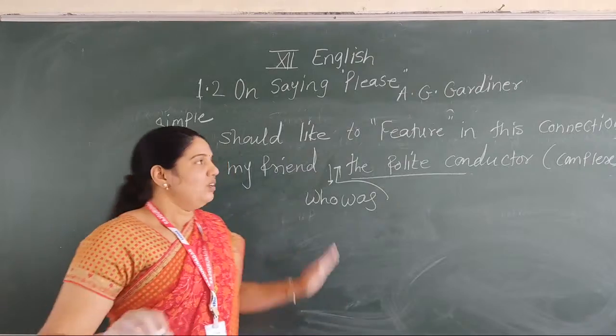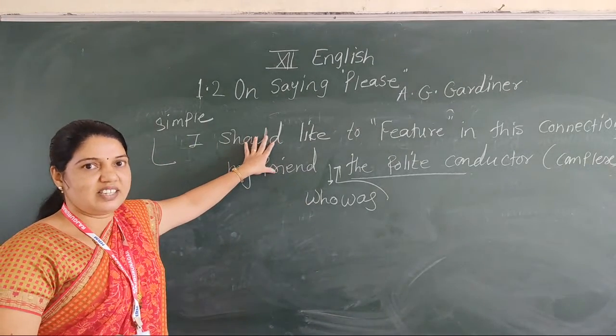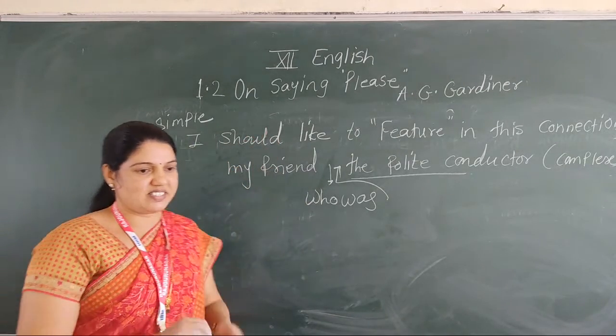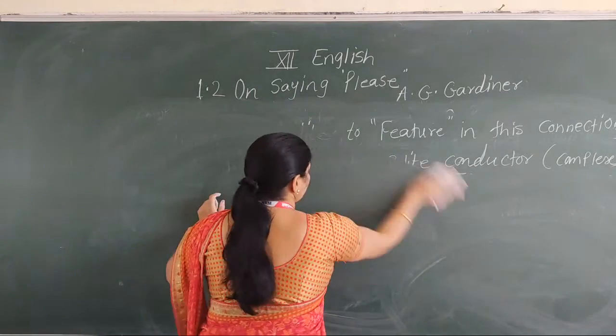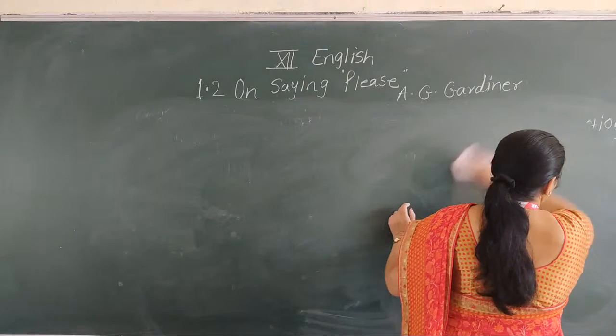I know you will understand this also, synthesis of sentences. Now let's start. The next is number 4, fourth topic, direct into indirect.